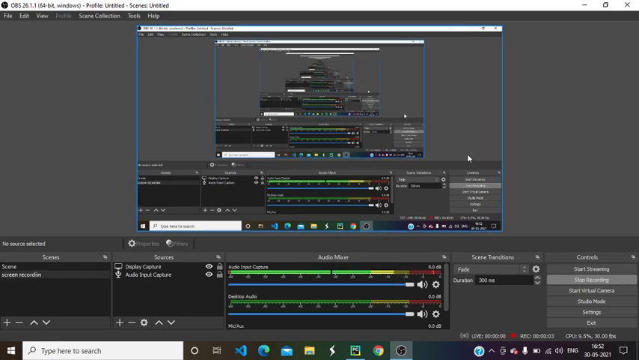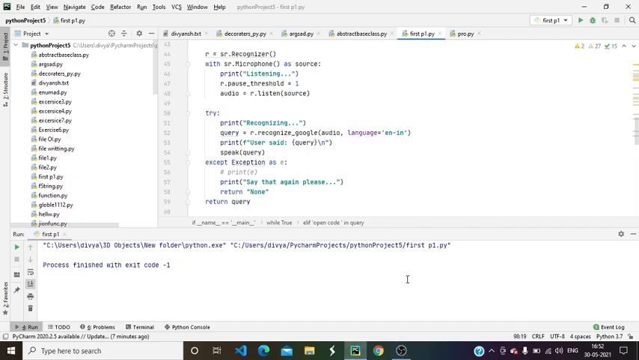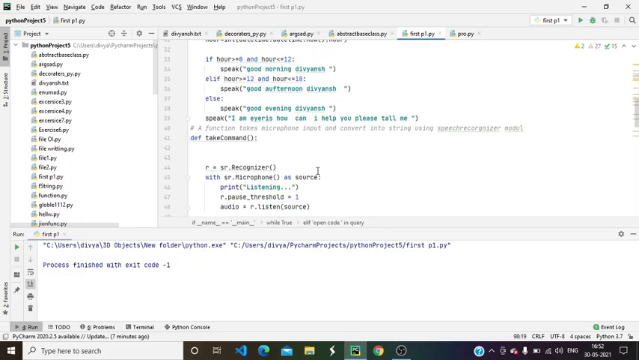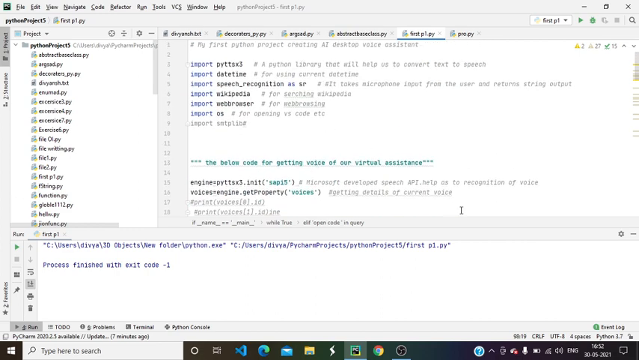Hello everyone. Today I will explain to you my first Python project. It is an AI virtual assistant. In this project I will use the PyCharm IDE. So I will open my PyCharm. Here you can see the code is written. First I will run my code.